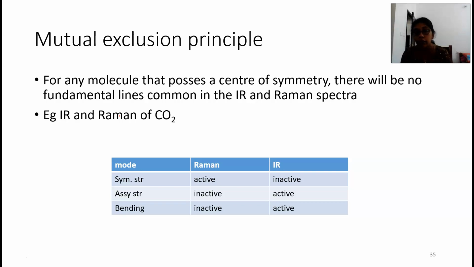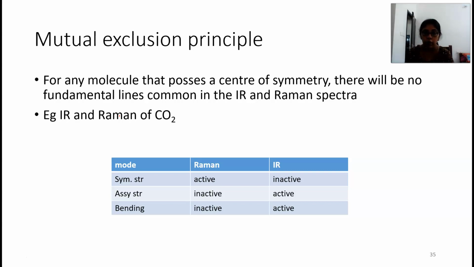We saw the water molecule case earlier. In the water molecule, it does not have any center of symmetry. So obviously there were some modes of vibration which were common in both IR and Raman. So molecules without a center of symmetry can have common vibration modes. But in the case of molecules which have a center of symmetry, there will not be any common modes active in both IR and Raman spectra.